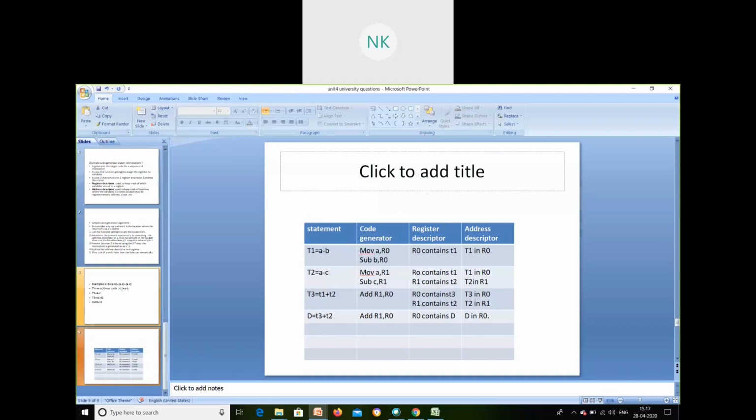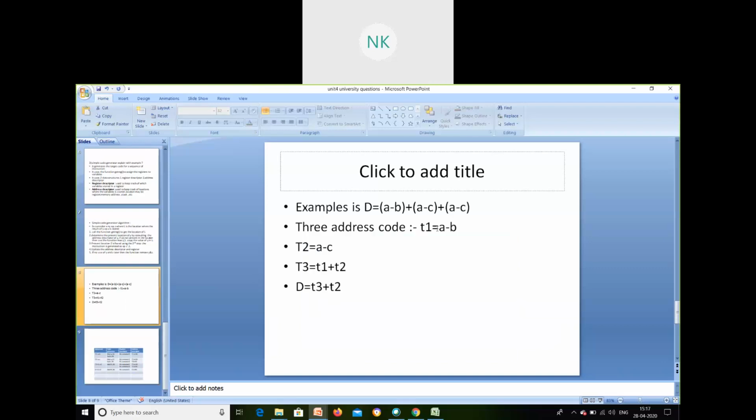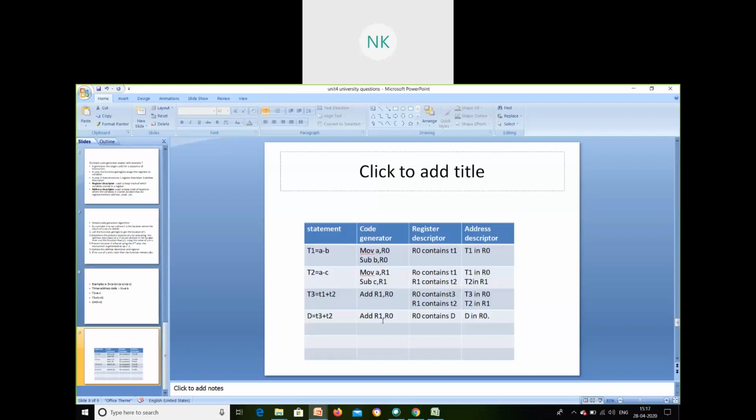Code generator, register descriptor and address descriptor. Okay, let's see one by one. First code. What is my first statement? T1 is equal to A minus B is my first statement. T1 is equal to A minus B.